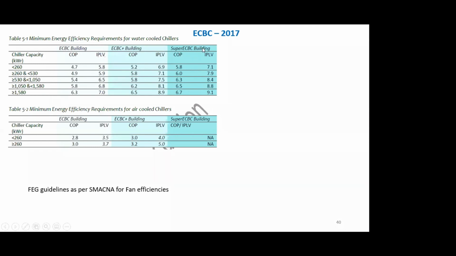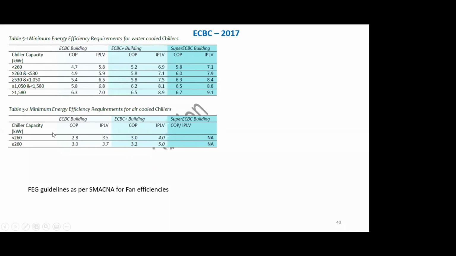If you want to go for a still higher level of compliance, which is called a super ECBC building, you see what are the minimum requirements. So these are some of the guidelines which, as a designer, you can follow, of course, depending upon what the owner has told you or what is your intent of the design.